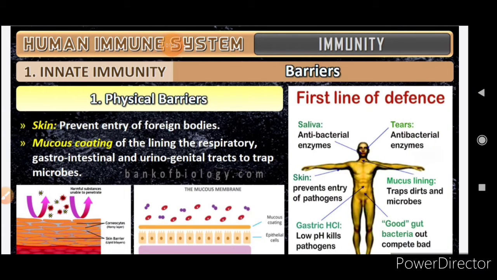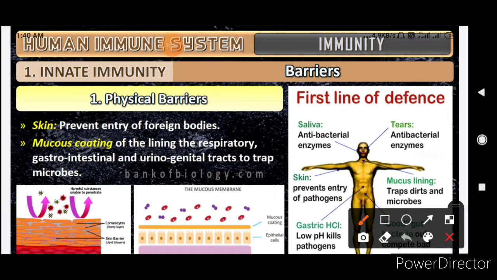Now comes the physical barriers. Skin will prevent the entry of foreign bodies. Mucus coating of the lining of the respiratory, gastrointestinal, and urogenital tract traps the microbes. The first line of defense is the saliva, which has antibacterial enzymes. Tears have antibacterial enzymes.